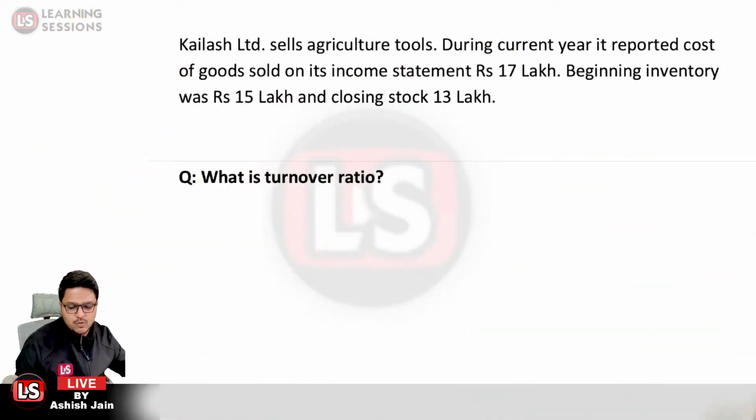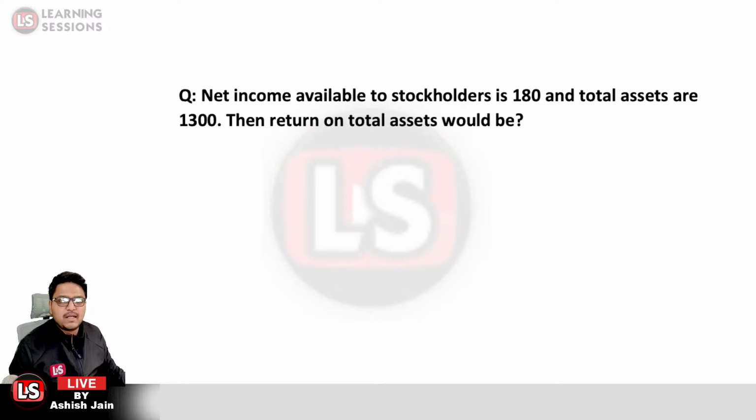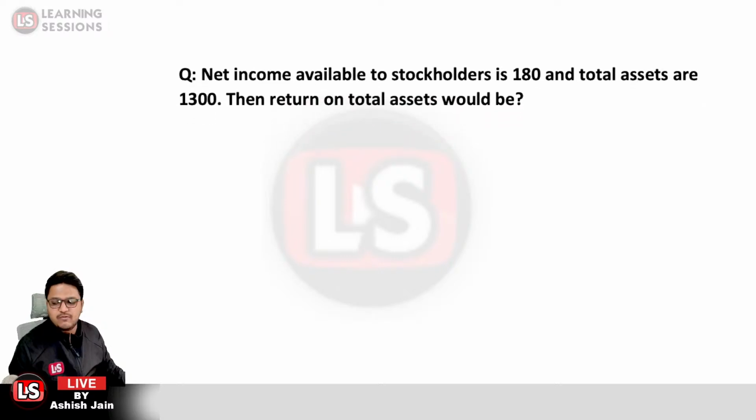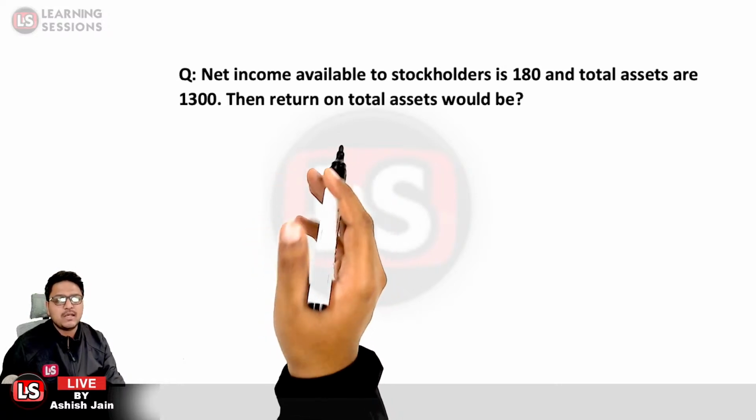So that would be related to question number 2 over here. Next, the net income available to the stockholders is 180. Total assets are given to be 1300. The return on the total assets would be...